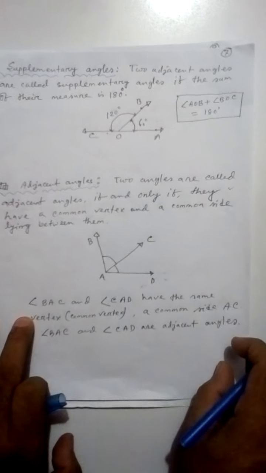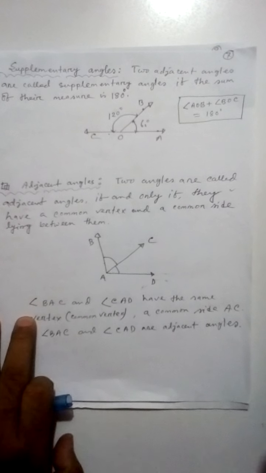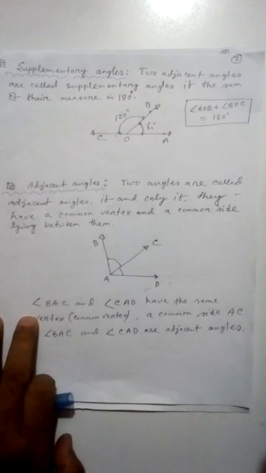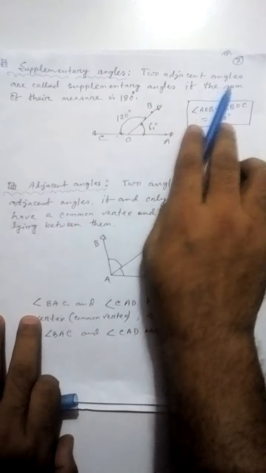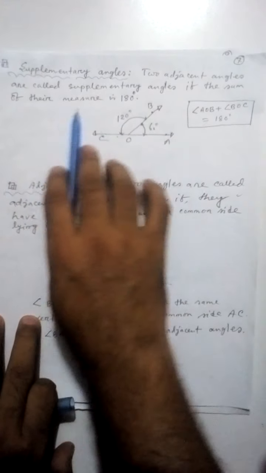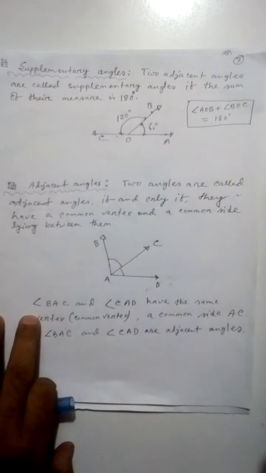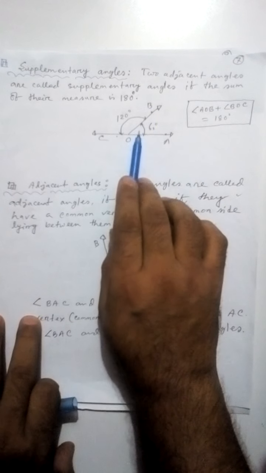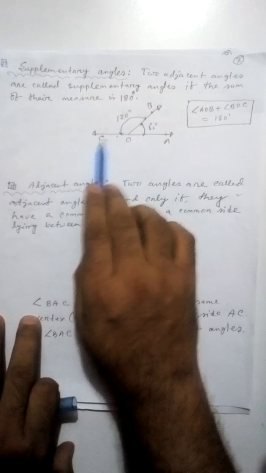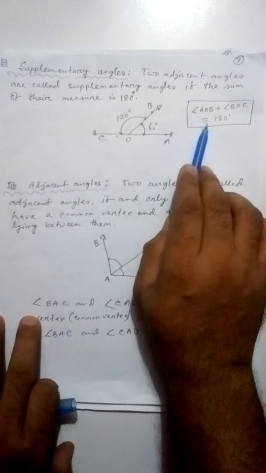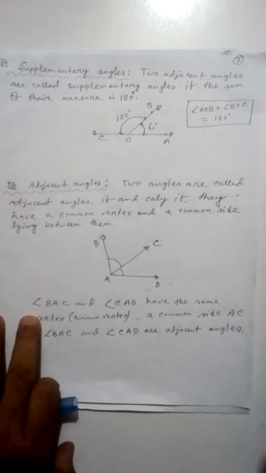Supplementary angles. Two adjacent angles are called supplementary angles if the sum of their measures is 180 degrees. In this figure we see that AOB equals 60 degrees and BOC equals 120 degrees. So AOB plus BOC equals 180 degrees. So these are supplementary angles.